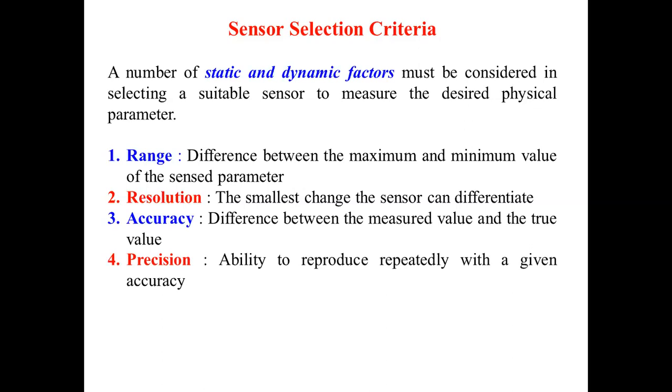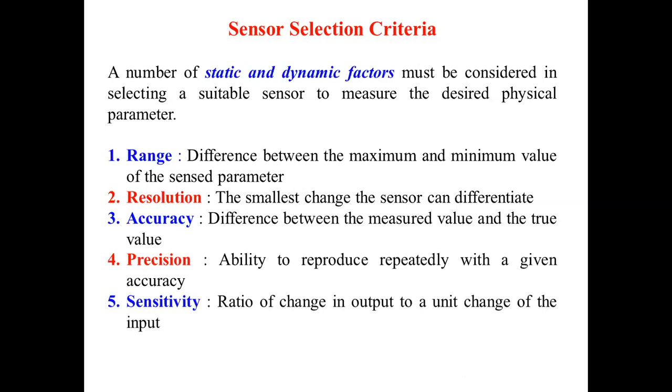So accuracy, that is the difference between measured value and true value. Precision, the ability to reproduce repeatedly within a given accuracy. Then sensitivity, the ratio of change in output to unit change of the input. So within how much smallest degree or smallest available time you can change this output. Then zero offset, a non-zero value output for no input.